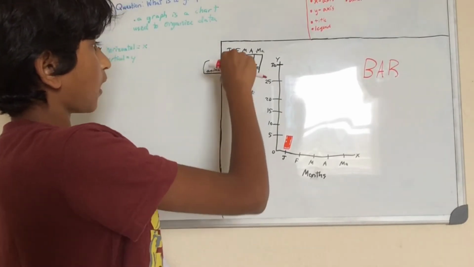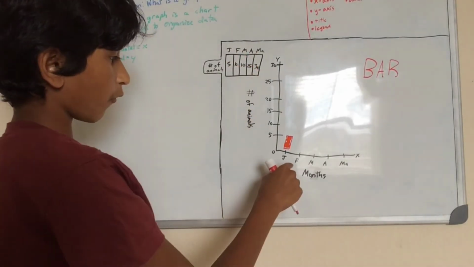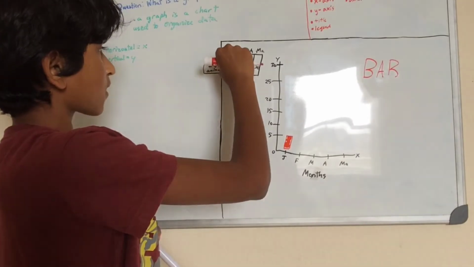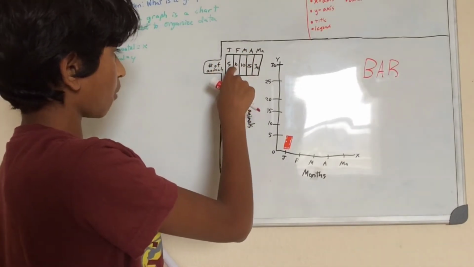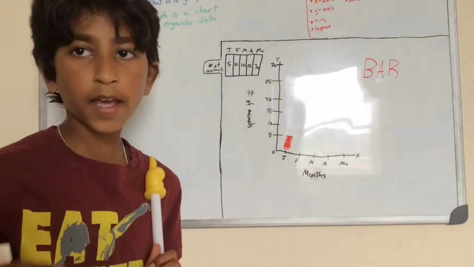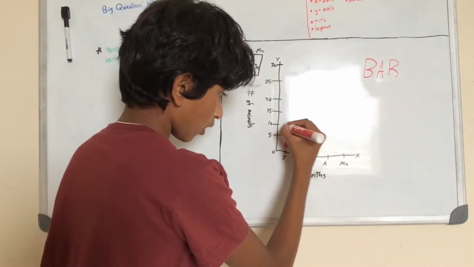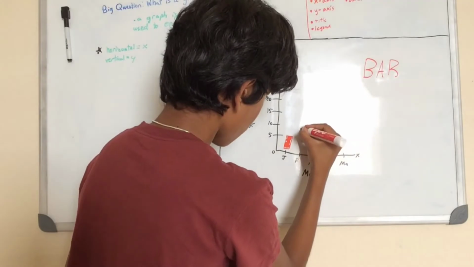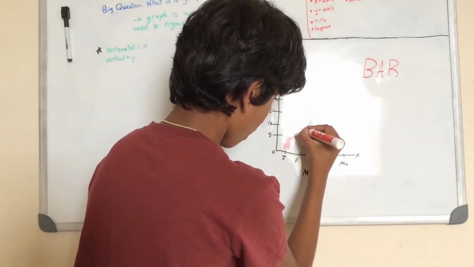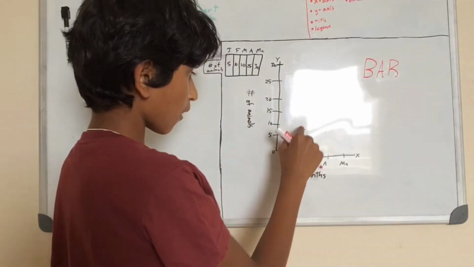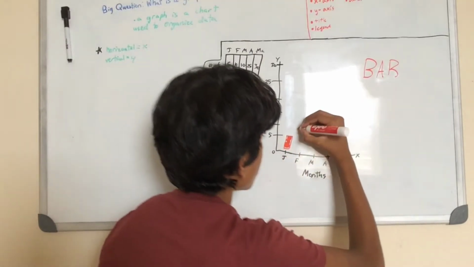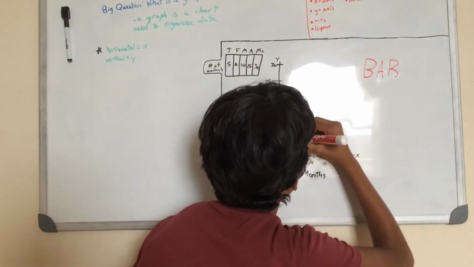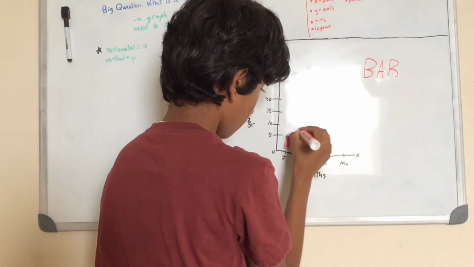So now, this is February. We need to find out February. So let's move our y-axis all the way to February. The number we see inside that box is 10. So we mark a line. So we match up February and 10, and then mark the line at February and at 10, and just draw the bar down. That simple.